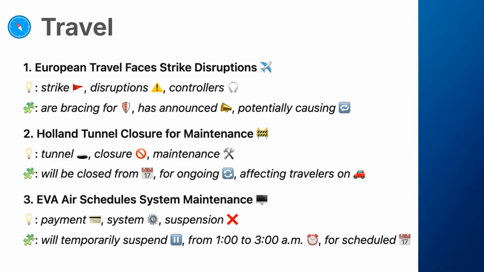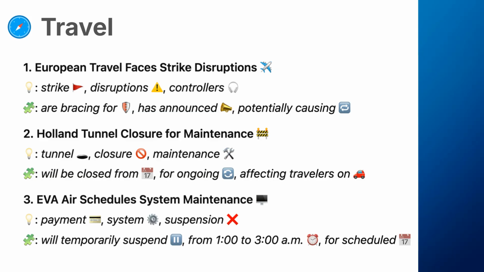2. Vocabulary. Tunnel, an underground or underwater passage used for transportation. Closure, the act of shutting down or blocking access to a route or facility. Maintenance, routine work performed to keep infrastructure in good condition. Phrases: will be closed from, indicates when the closure begins and ends. For ongoing, refers to work or activity that is continuing or still in progress. Affecting travelers on, describes how the closure impacts people using the route.